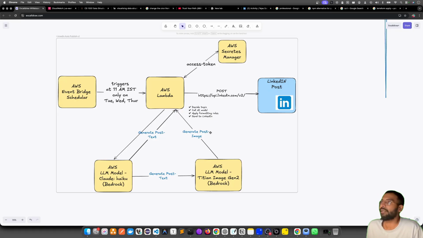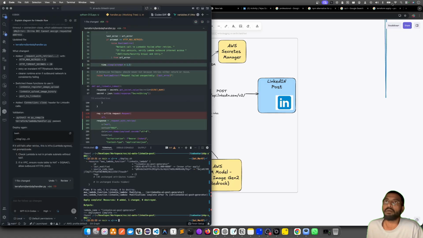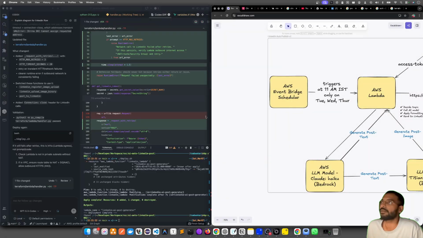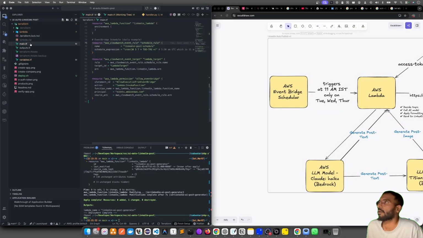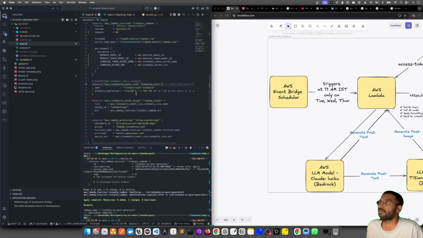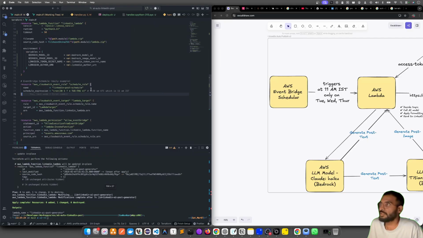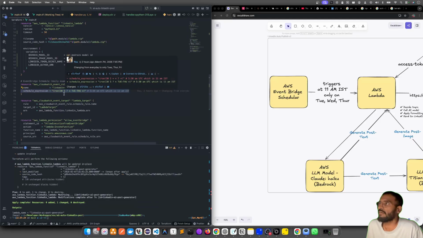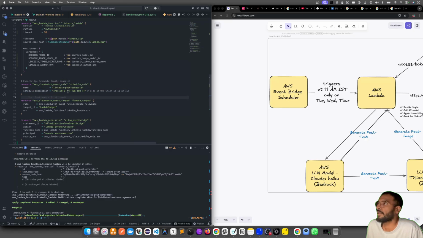So to reiterate, the first functionality change was just to change the cron job. The cron job change is quite simple. In the schedule expression, the cron with 35 is basically 5:30 a.m. UTC, which is 11 a.m. IST, followed by question mark, star, Tuesday to Thursday. This is the small change so that it triggers at 11 a.m. IST on Tuesday, Wednesday, and Thursday.